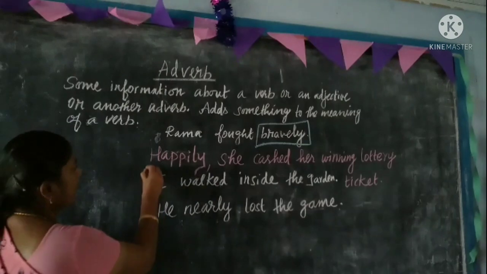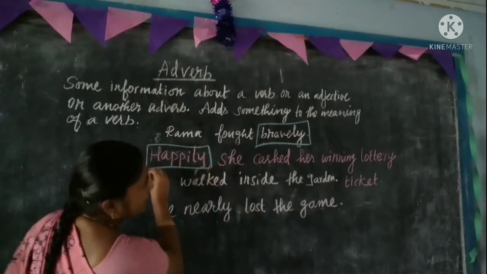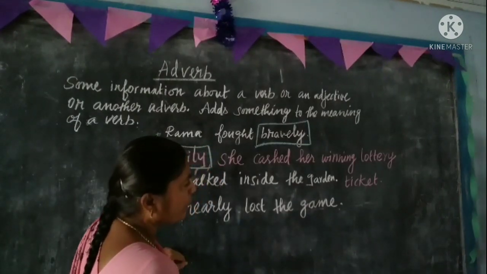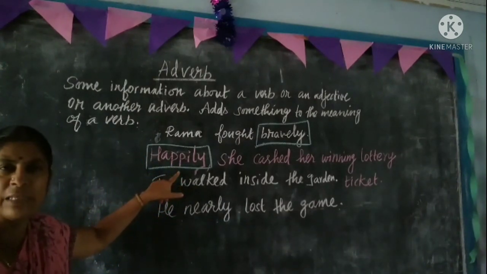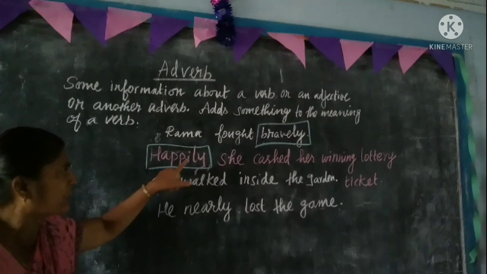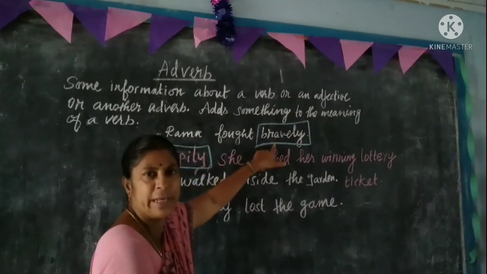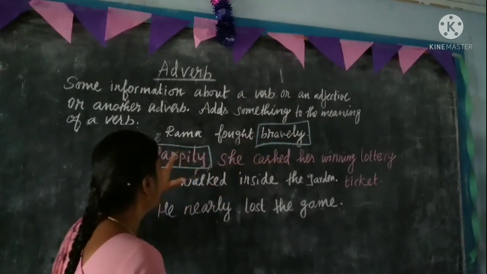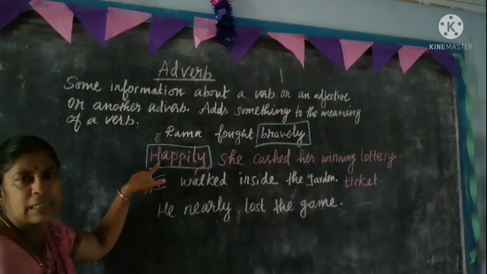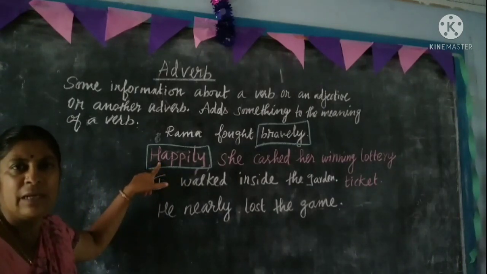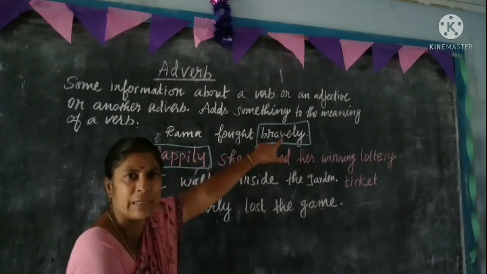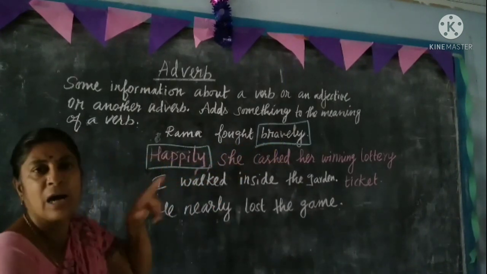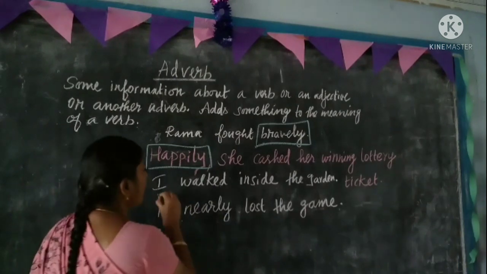See the next one: happily she cashed her winning lottery ticket. Here the word happily is an adverb. It comes at the beginning of the sentence.